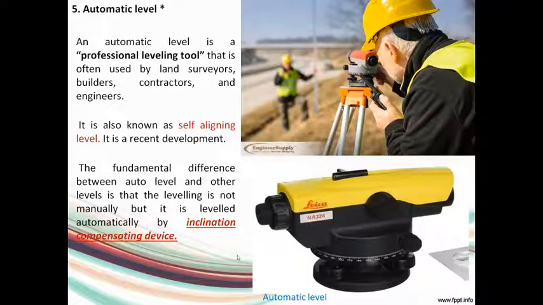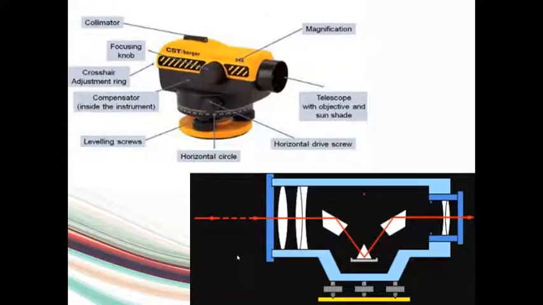Now is the automatic level. It is a professional leveling tool that is used by the land surveyors, builders, contractors and engineers. And self-alignment is possible in this type of level. It is a recent development, and it has an inclination compensating device which will be helping in doing the leveling automatically. Here no manual leveling is done. The leveling can be done automatically. That is why it is termed automatic level.